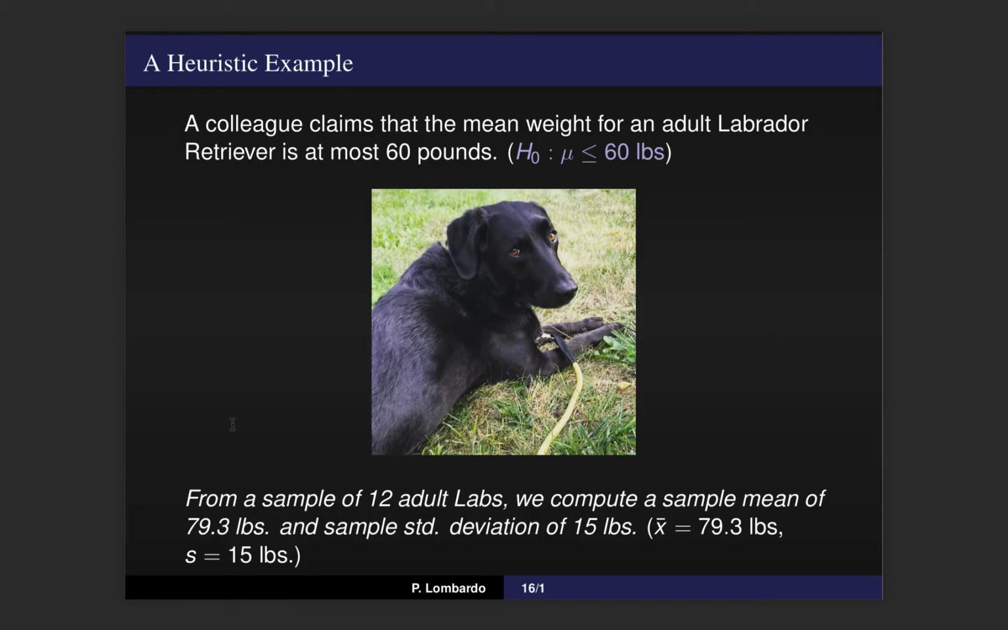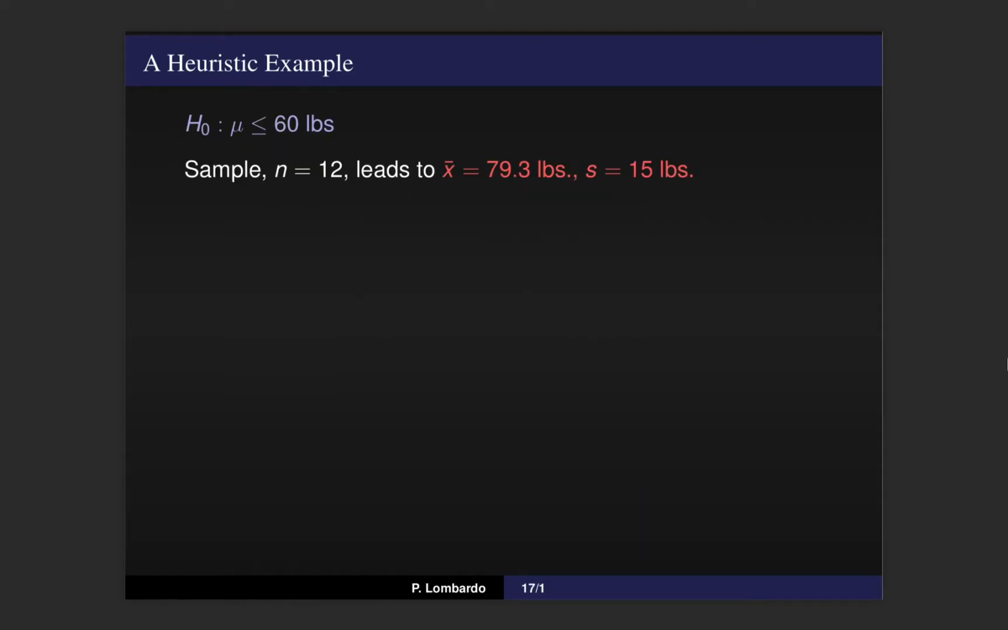So what I do is I go and collect a sample of 12 other Labrador retrievers, and I compute a sample mean of 79.3 pounds and a sample standard deviation of 15 pounds. Remember, this is information I'm getting from the actual population, right? I have 12 dogs. I compute their sample mean weight and their sample standard deviation of their weights. Okay, so innocent until proven guilty.